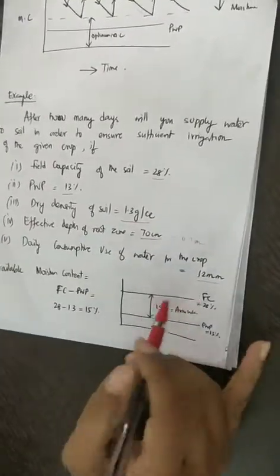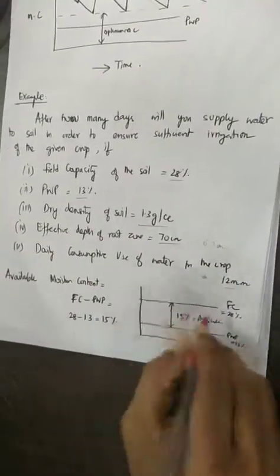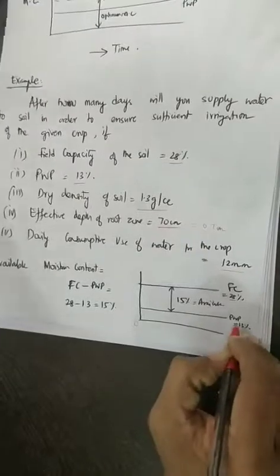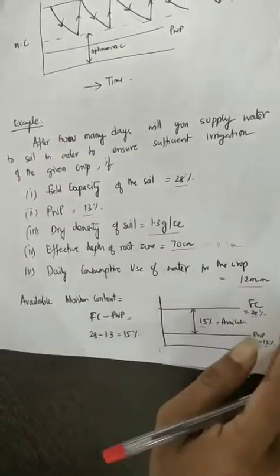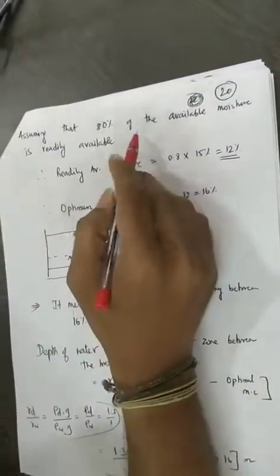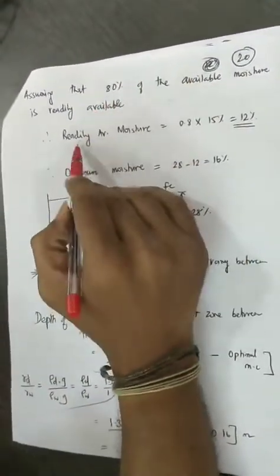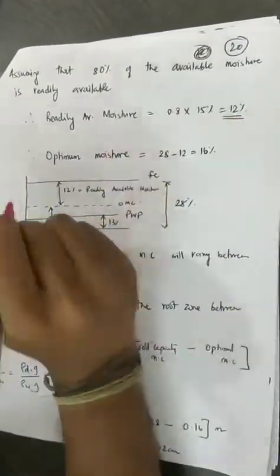So we can see the field capacity is 28, the PWP is 13, so the available soil moisture is 15%. Now we can assume that readily available moisture is 80%, so readily available moisture is 0.8 into 15, that is 12%.